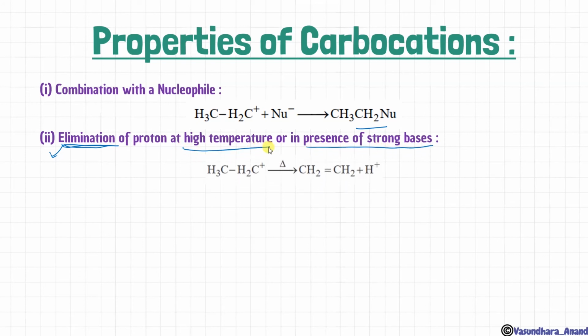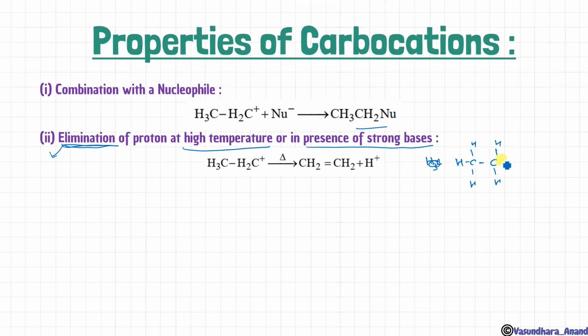So like this, you can see that here this is CH3, this is H, CH, H, and here this is a carbocation, so you understand that some electronegative element like X minus has left from there, that's why it is a carbocation. So when we heat that, what will happen? This H plus comes out, and this bond will be free now. It will go over there to overcome the deficiency of this carbocation, and it will lead to the formation of CH2 double bond CH2. Got it? Alkene. So this is called elimination reaction.